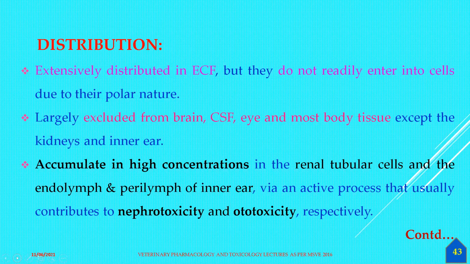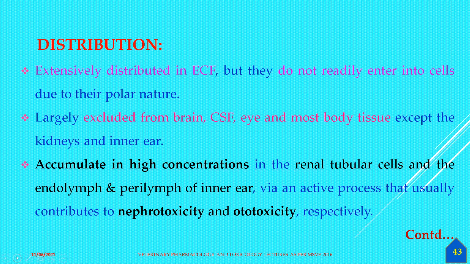The renal tubular cells have a lot of affinity for storing the aminoglycoside antibiotics, and in the endolymph and perilymph of the ear the drug accumulates and has a deleterious effect.